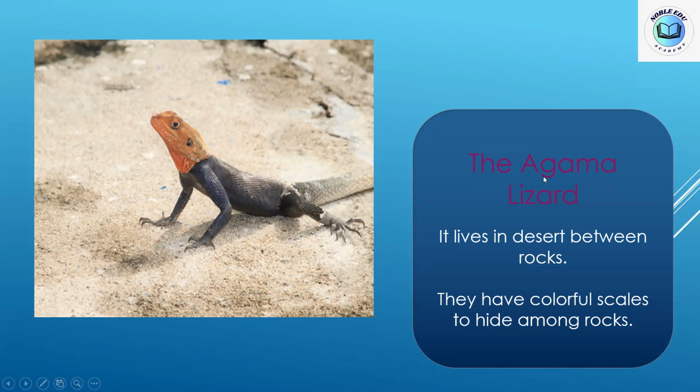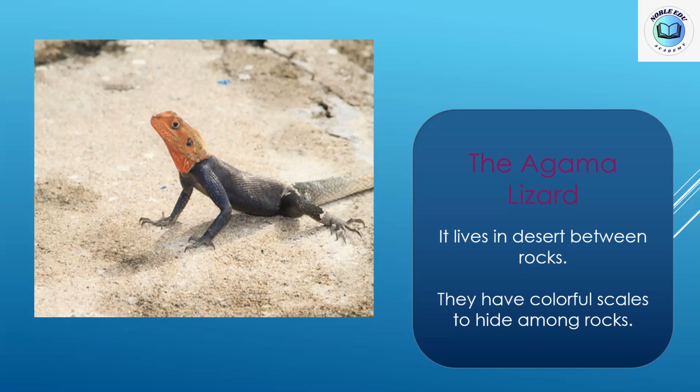It's called the agama lizard, and it's a kind of lizard that also lives in the desert, but they have colorful what? Fur, feather, or scales? Scales, that's true. Do you know why?